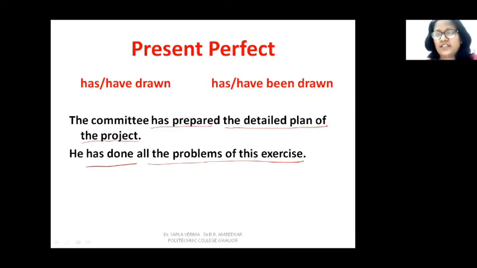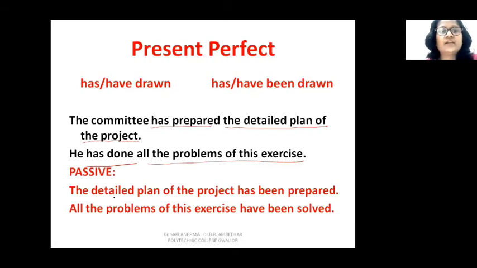When you change these sentences into passive, the detailed plan of the project has been prepared. This is the first passive. And all the problems of this exercise, because this is plural, so now you will have to use have. The new subject is plural, so your verb will be have. So all the problems of this exercise have been solved. This is present perfect tense.